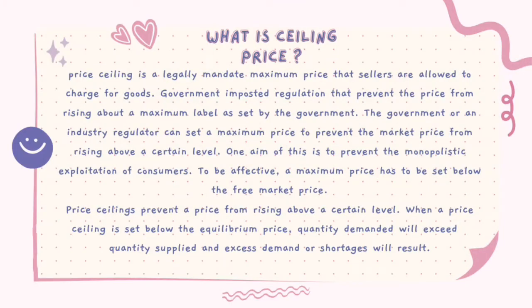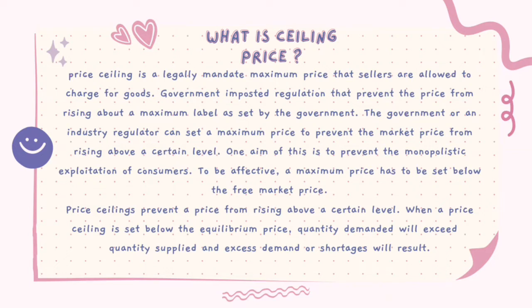What is price ceiling? Price ceiling is a legally mandated maximum price that sellers are allowed to charge for goods. It is a government-imposed regulation that prevents the price from rising above the maximum level set by the government. The government or an industry regulator can set a maximum price to prevent the market price from rising above a certain level. One aim of this is to prevent the monopolistic exploitation of consumers.